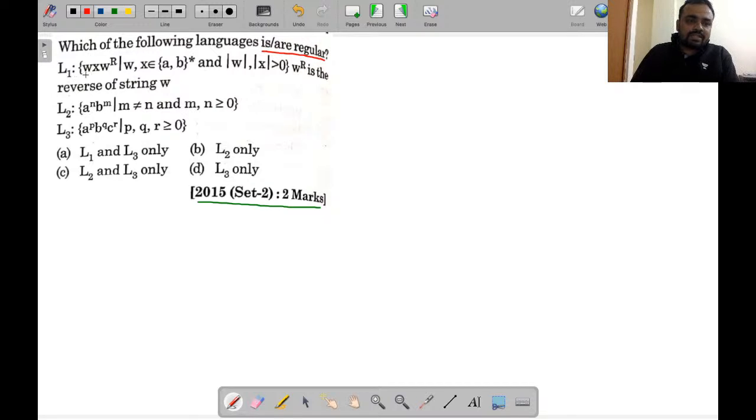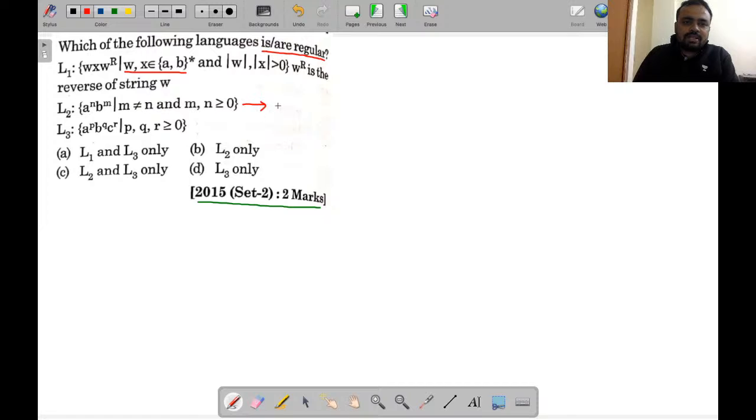The first language is given as W X W reverse, where W and X belong to this. The meaning of W reverse is the reverse string of W. L2 is equal to A to the power n, B to the power m, where m is not equal to n and m, n is greater than or equal to 0.